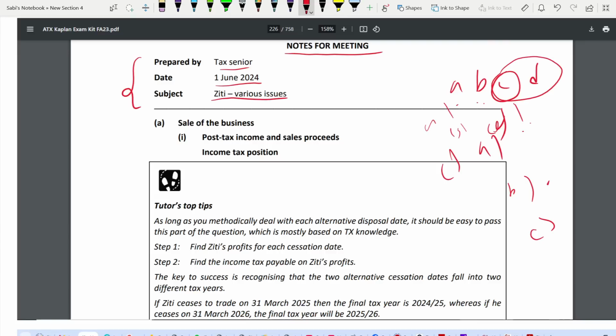Now, let's start with A when we are selling the business. You have to write the topics like this. You are going to get professional skill marks for this. This is where you are going to get your professional skill marks. Let's say 1. What is the topic? Sale of the business. You can take it from your requirement straight away.